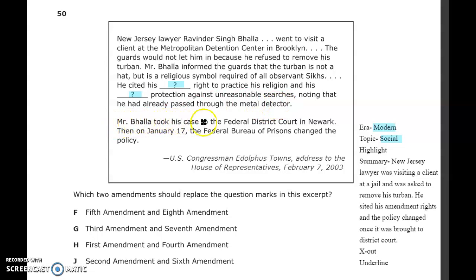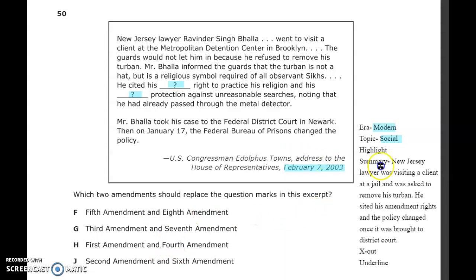Mr. Bala took his case to the Federal District Court in Newark. Then, on January 17, the Federal Bureau of Prisons changed the policy. This excerpt is from U.S. Congressman Adolphus Towns' address to the House of Representatives, February 7, 2003. So the era, because of the date right here, is modern. The topic is social, and it could also be political because of the amendments that we are trying to talk about here.